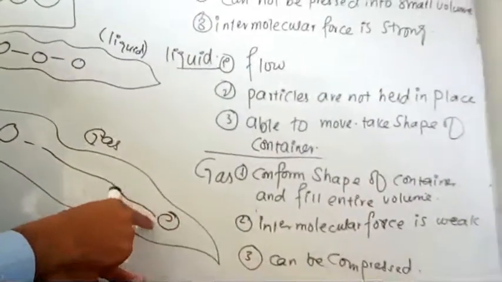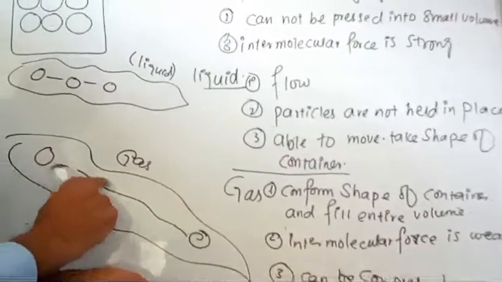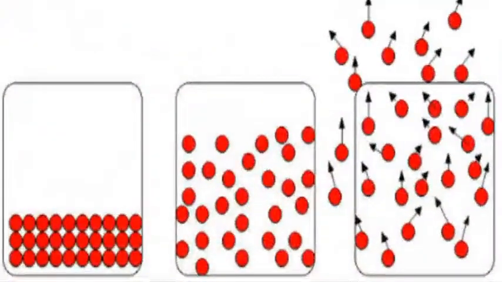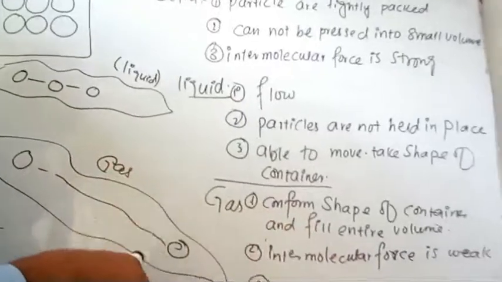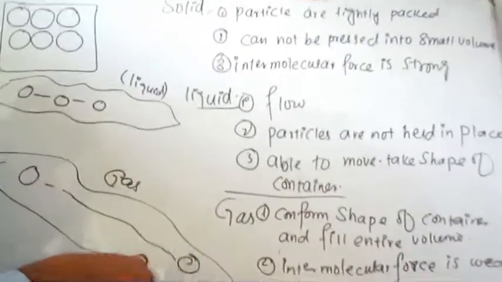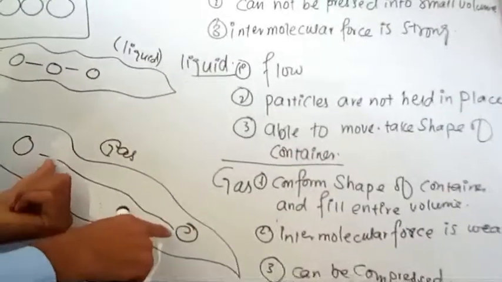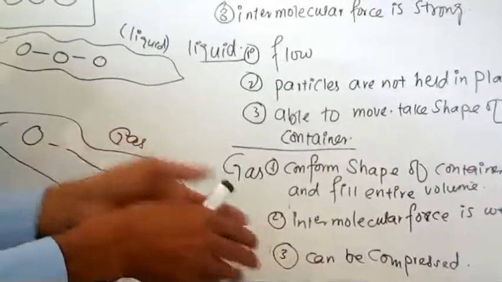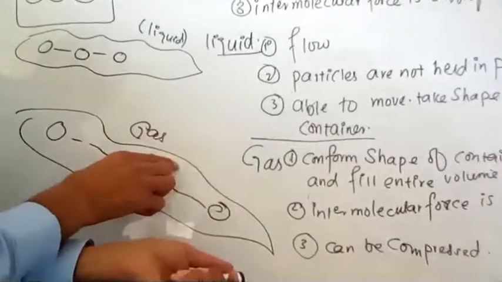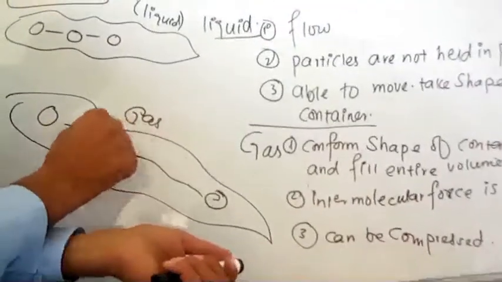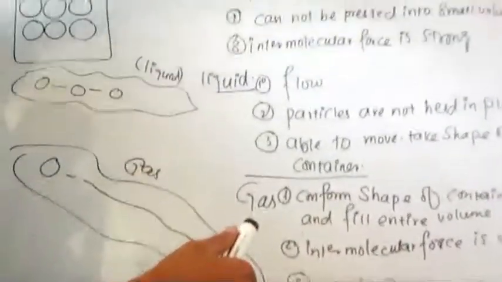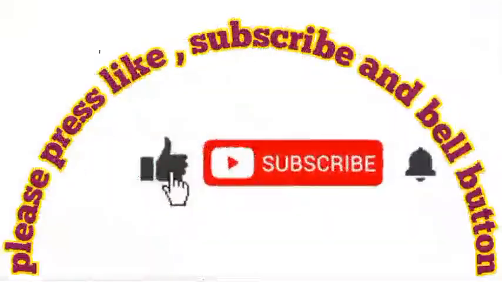So gas molecules can be compressed because gas molecules have spaces between them. If the molecules have spaces between them, then these molecules can be compressed. It means that these molecules can be brought near to each other by compressing because these molecules have large spaces between them. So this is the difference between solid, liquid and gas.